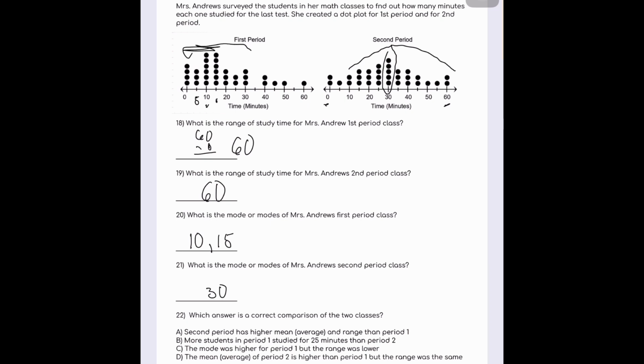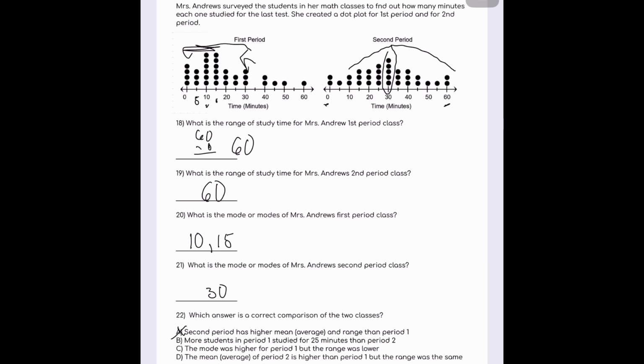If I just take 30, for example, most scores are lower than 30. About half the scores are 30 or higher in second period. So the first part of that is correct, the second period has a higher mean. But does it have a higher range? The range for both of the classes is 60. So it does not have a higher range. So I'm going to cross out A.